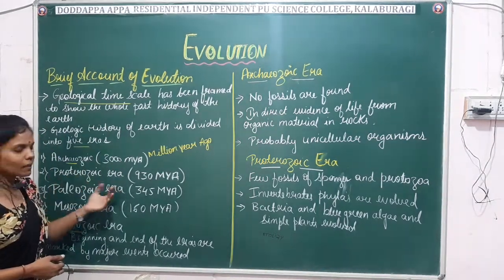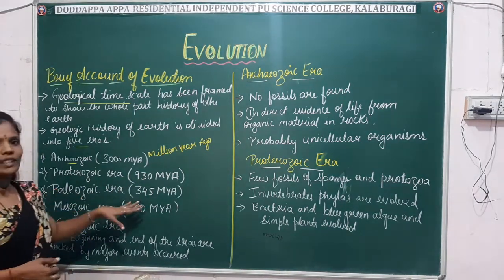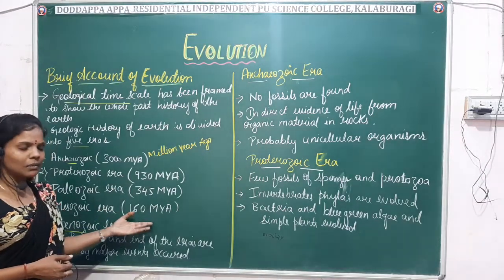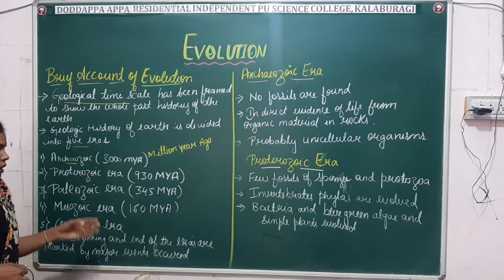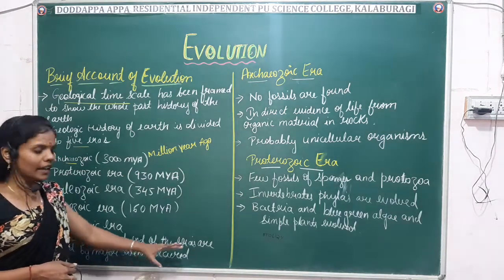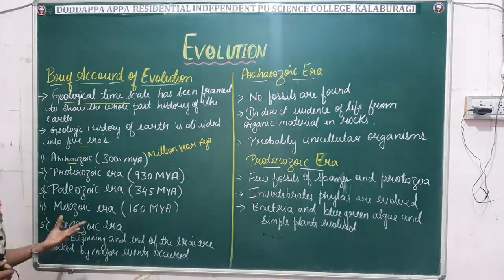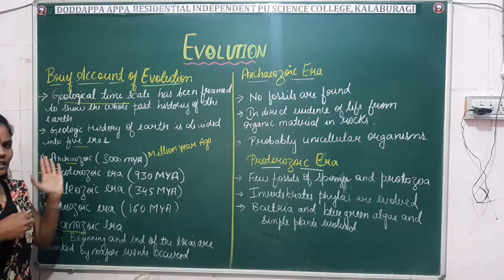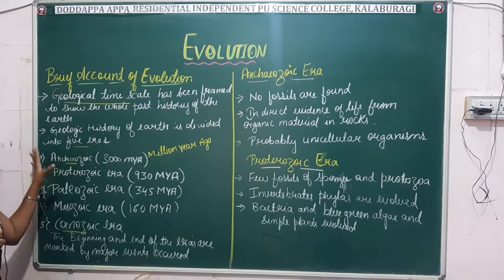Proterozoic era took place around 930 million years ago. Paleozoic era, 345 million years ago. Mesozoic era, 160 million years ago, and the present, the modern era, is the Cenozoic era. Fine. The beginning and the end of these eras are marked by the major events that occurred. We will study in detail, one by one, what changes have taken place.